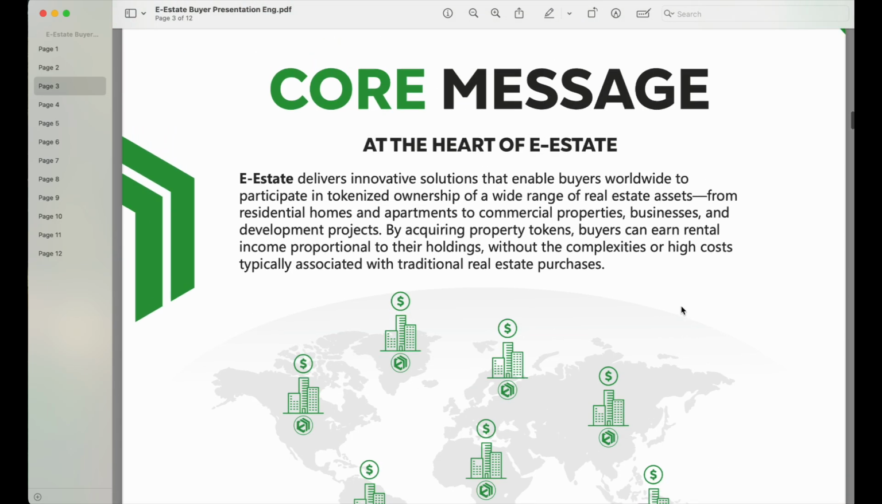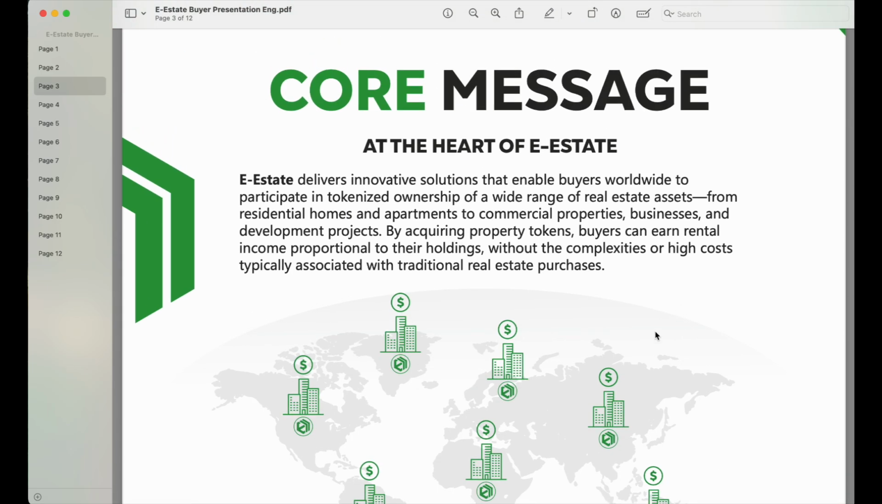So that brings us to the core message of e-estate. Okay, so what is the core message of e-estate? What they are saying is e-estate delivers innovative solutions that enable buyers worldwide to participate in tokenized ownership of a wide range of real estate assets, from residential homes and apartments to commercial properties, businesses, and development properties. By acquiring property tokens, buyers can earn rental income proportional to their holdings without the complexity or high costs typically associated with traditional real estate purchases.